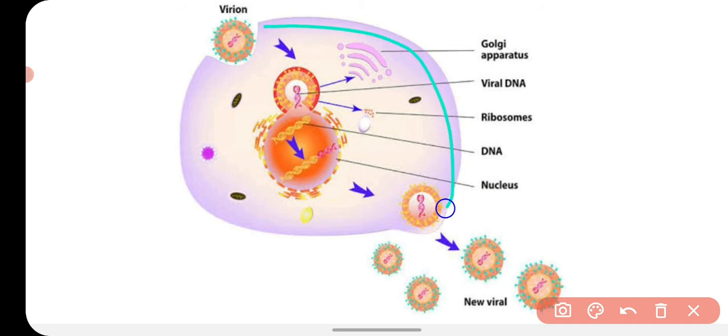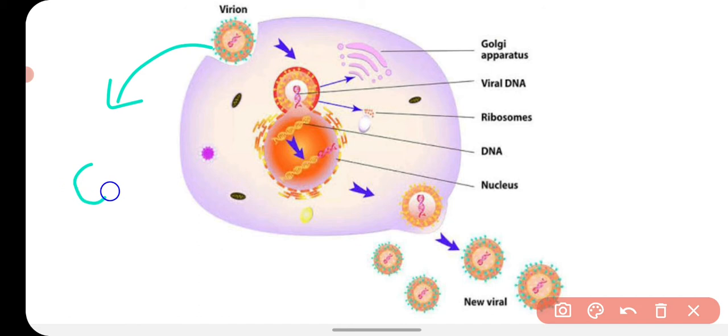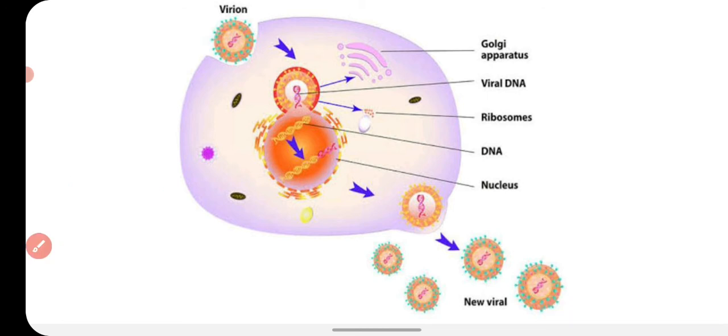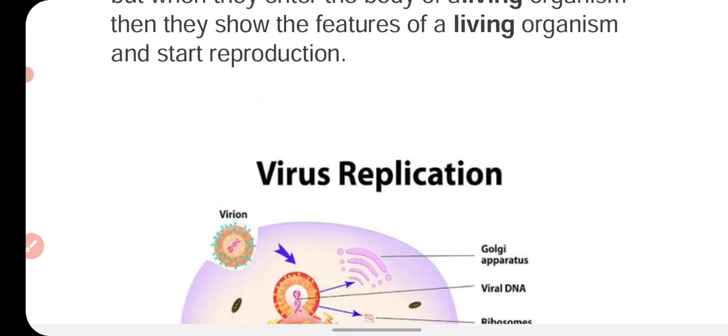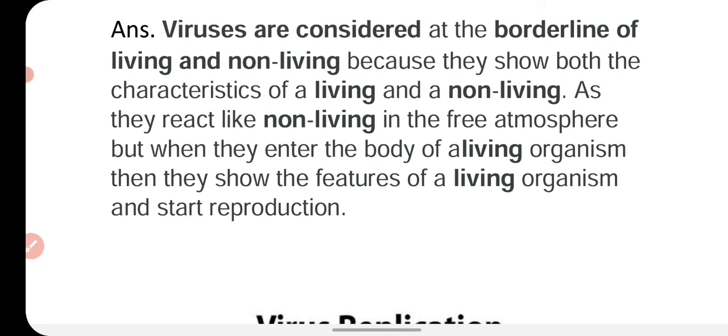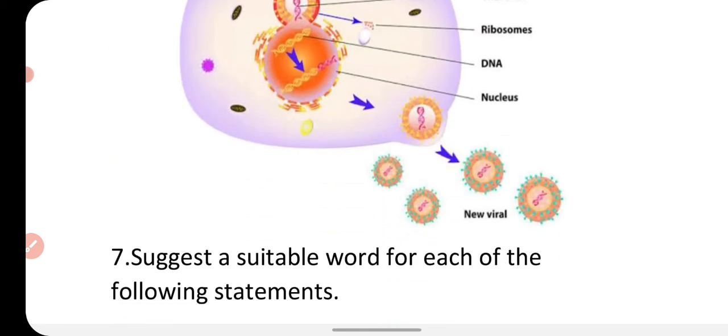When it was outside, it was just like a dust particle, like a non-living particle. But once it gets into the cell, it starts to reproduce just like living organisms. So that's why it is called the borderline of living and non-living.